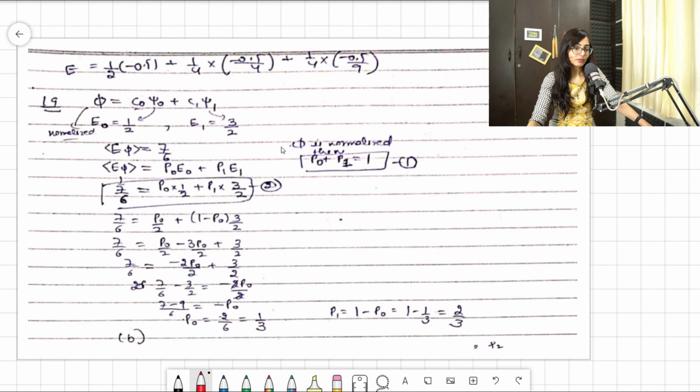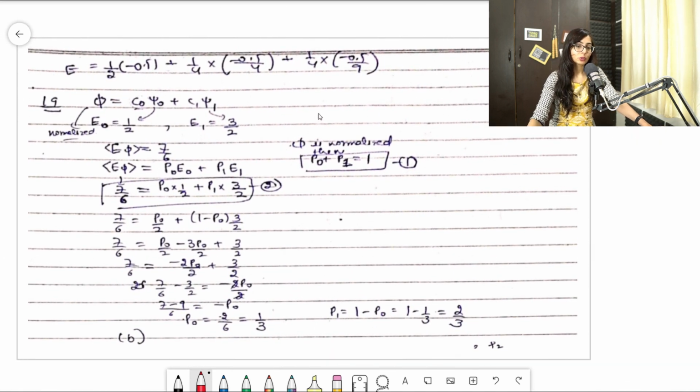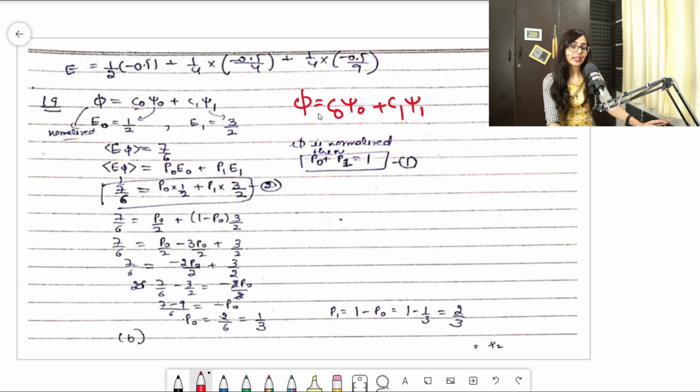So this is the 19th question. Suppose this was phi, and it was given as psi naught plus psi 1. They have not mentioned the coefficients, so I'll take them according to my wish. The energies are given: E0 is 1/2 and E1 is 3/2, and the average value of energy is 7/6.